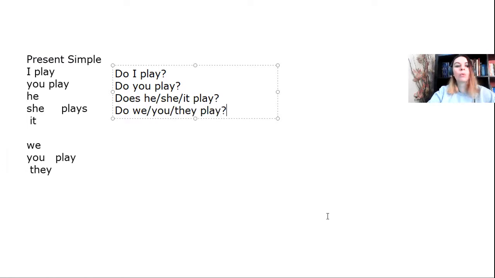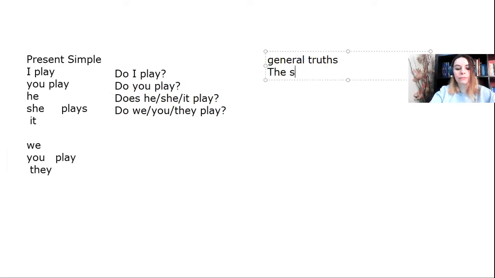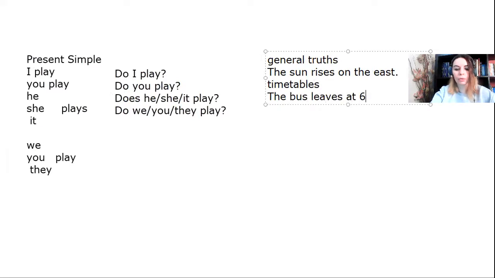Now, when do we use the present simple tense? Whenever we want to talk about general truths. The sun rises in the east. That's a general truth. It's always true. Timetables. The bus leaves at 6. So we have a specific time. Okay.